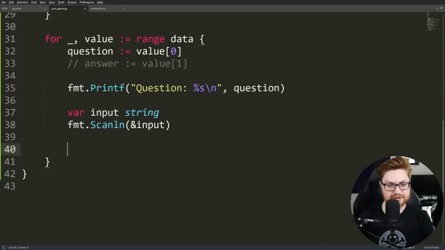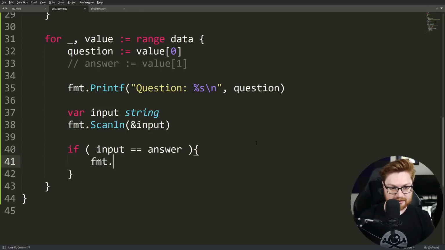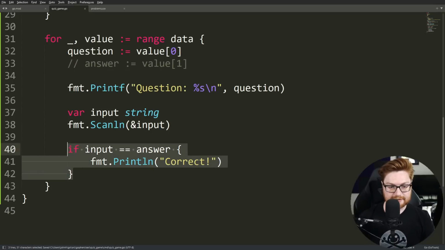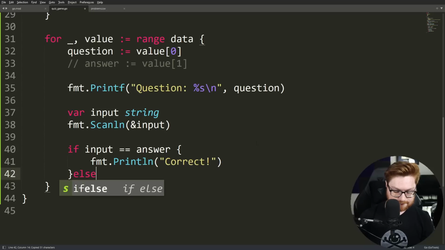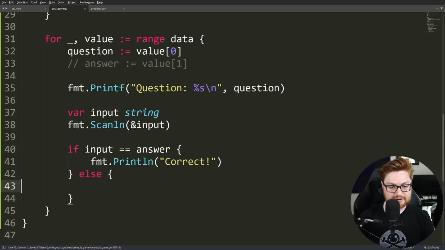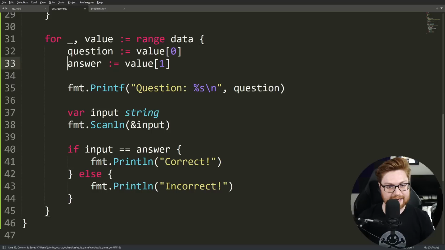Let's check if we actually have valid answers. Let's say if our input is equal to the answer, then we can say fmt.Printf, or just Println in this case, correct. And then otherwise, with an else statement, we can do fmt.Println incorrect. And then we'll keep looping and we'll ask for that question here. Now we need to actually have that answer value within scope here because we are going to be testing against it.